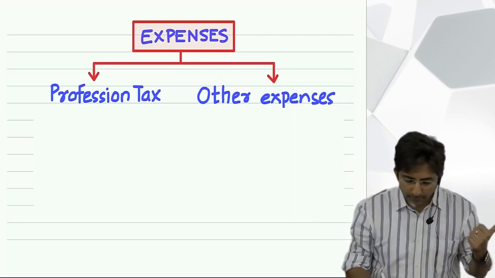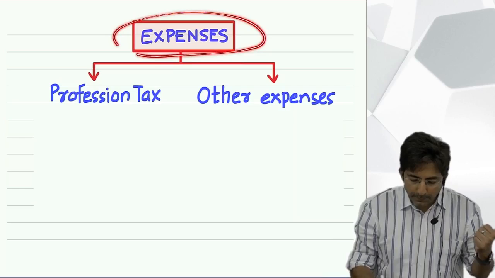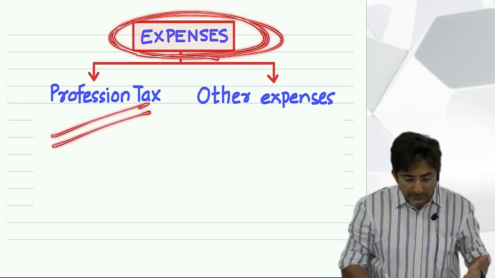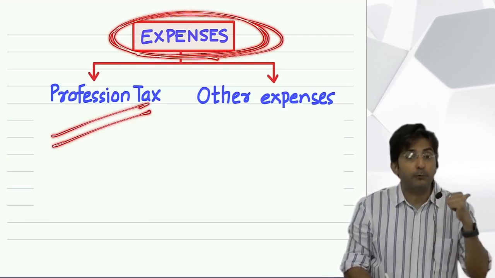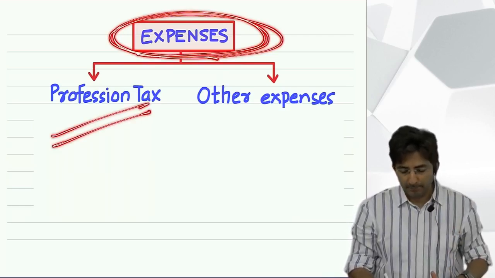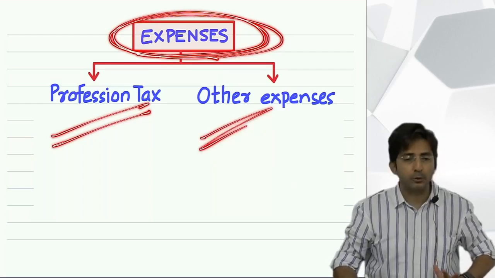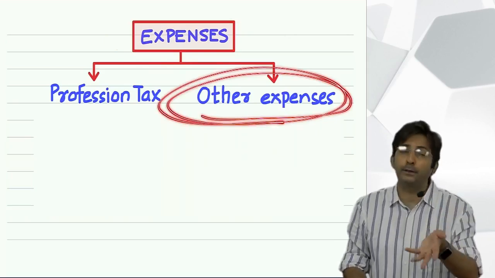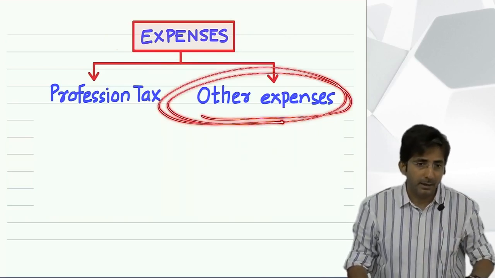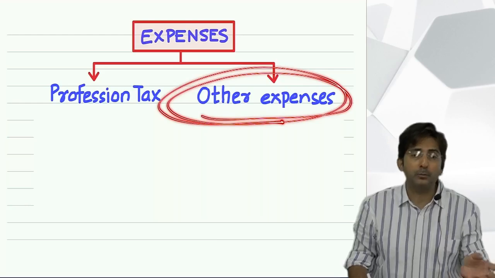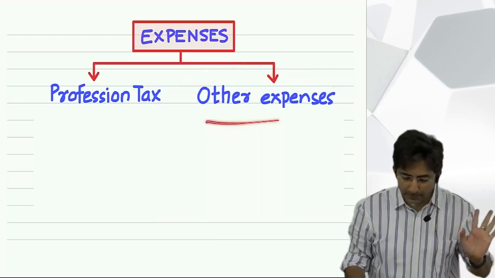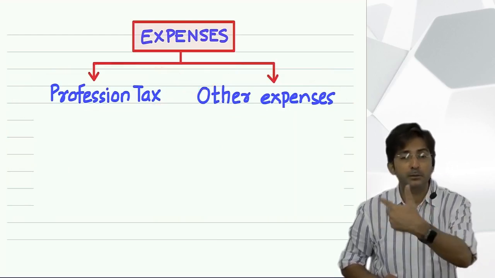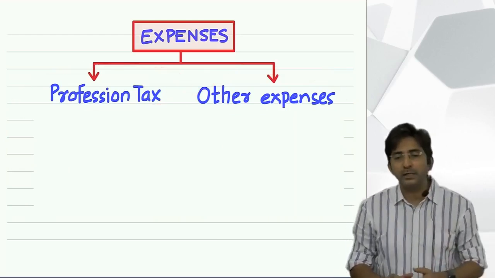So see here, employees' expenses can be divided into two parts. One major expense which every employee has to incur is profession tax. And there are some other expenses also, like the example I gave: every day going to office involves some expense, and if you are a teacher in a college, you have to purchase books, etc. But profession tax is a fixed expense of every employee. You know what is profession tax?